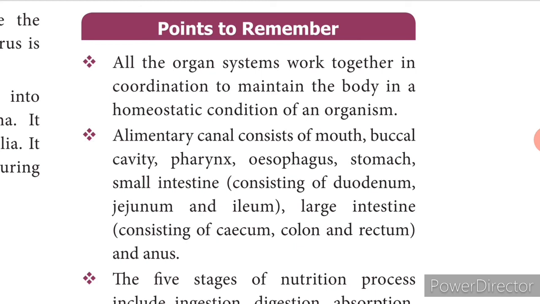Next we saw the human excretory system. We said that the skin and kidneys are part of an excretory system, and we saw the functions of kidney. Next we saw what is the structure of nephron and how the urine formation takes place, and at the last we saw the human reproductive system. In that we saw male reproductive system and female reproductive system.